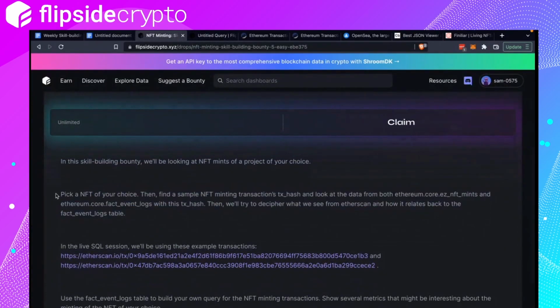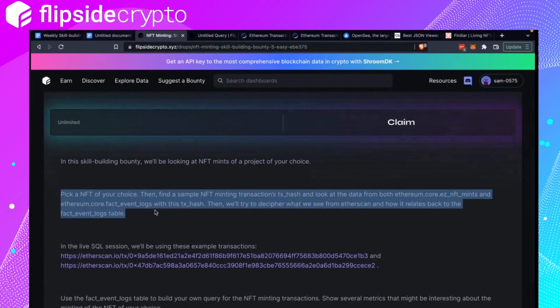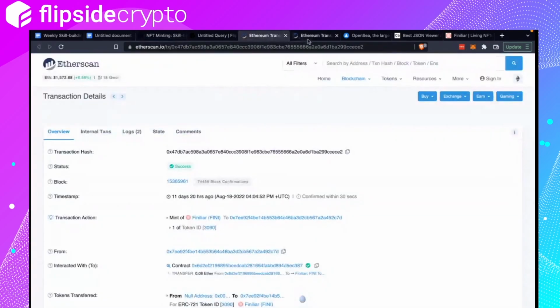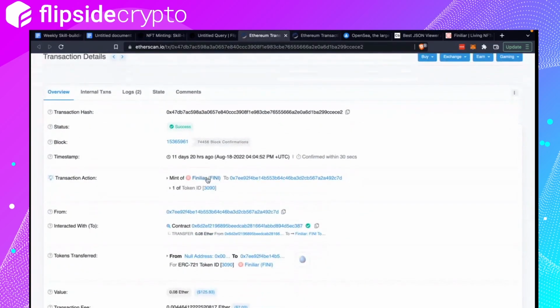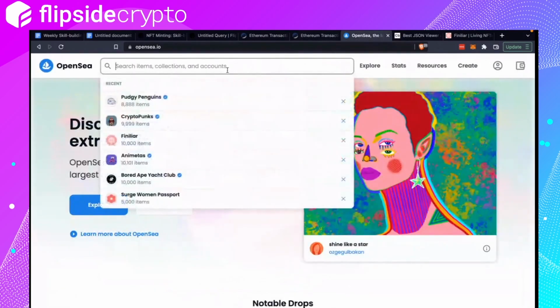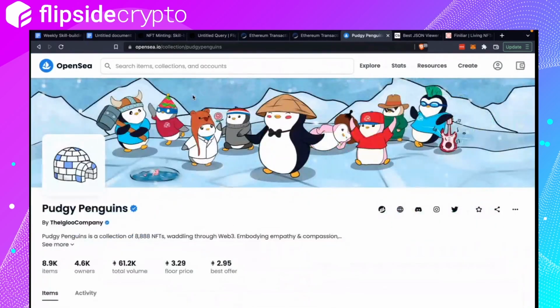So pick an NFT of your choice, and then use any minting transaction, and then try to look at it from the event logs point of view. So I chose these two minting transactions, which is actually Finiliar NFT, but you can choose any NFT of your choice. You can choose Pudgy Penguins.